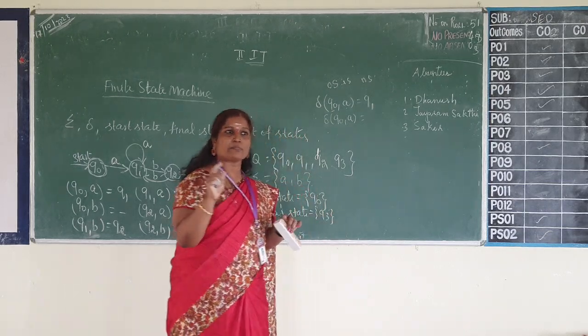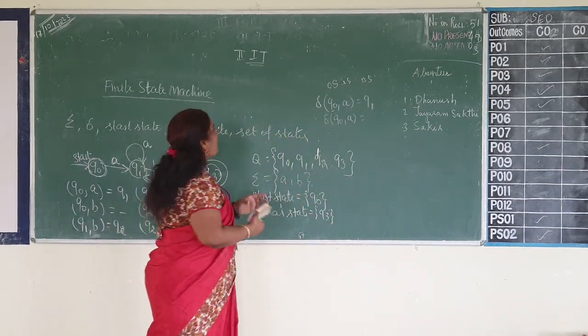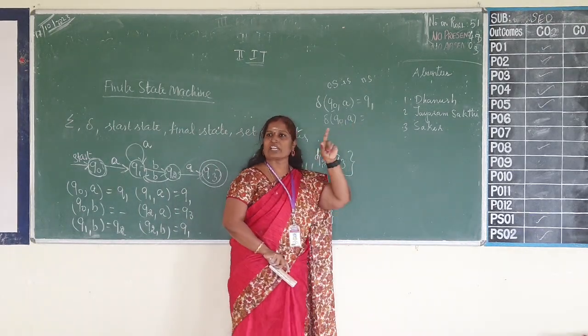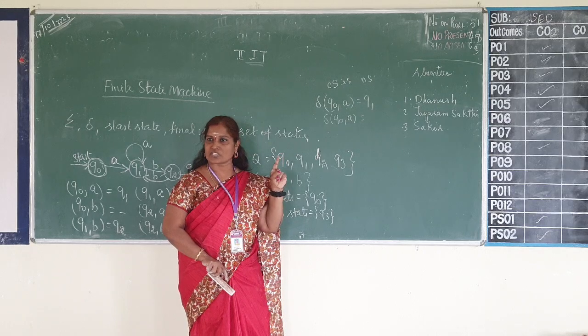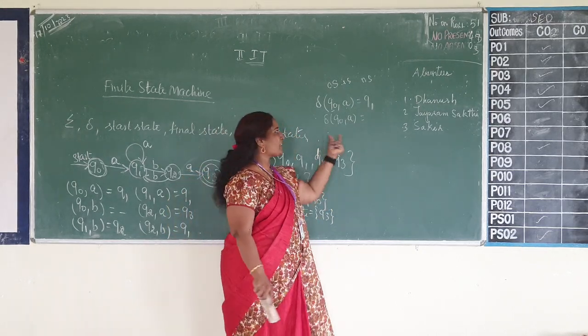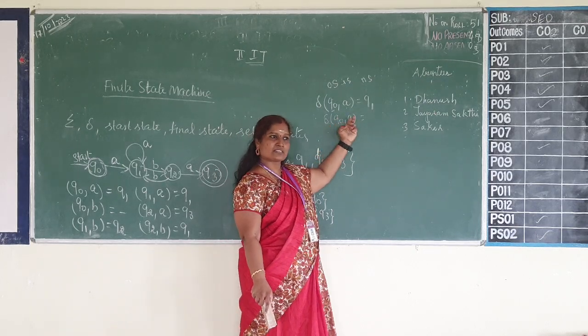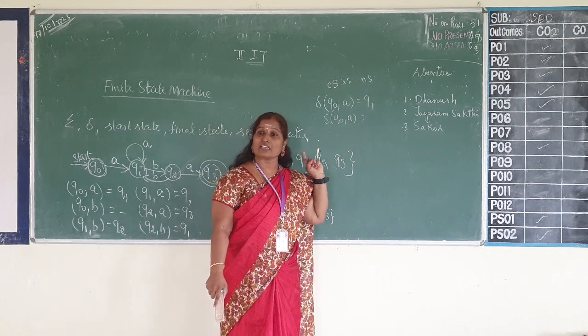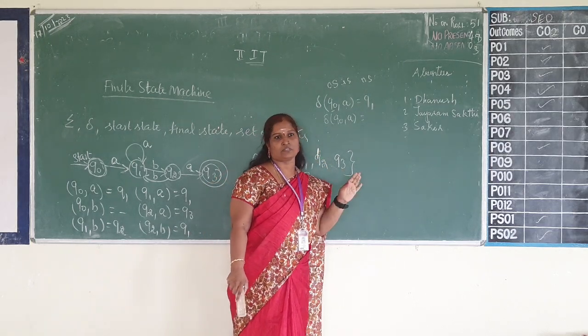Deterministic finite state machine. I repeat again, on a particular state, when you pass any input symbol, you get only one state as output state. When you have only one state as output state on a particular mapping of state and symbol, we say it is a deterministic finite machine.